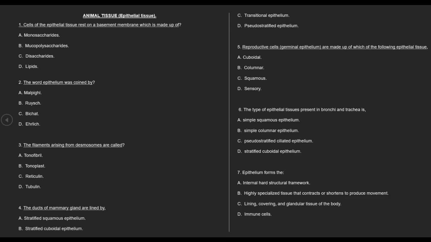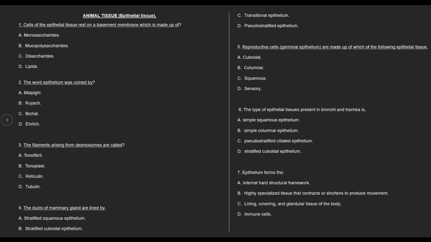Animal tissue. 1. Cells of the epithelial tissue rest on a basement membrane which is made up of A. Monosaccharides, B. Mucopolysaccharides, C. Disaccharides, D. Lipids. 2. The word epithelium was coined by A. Malpighi, B. Ruisch, C. Bichat, D. Ehrlich.